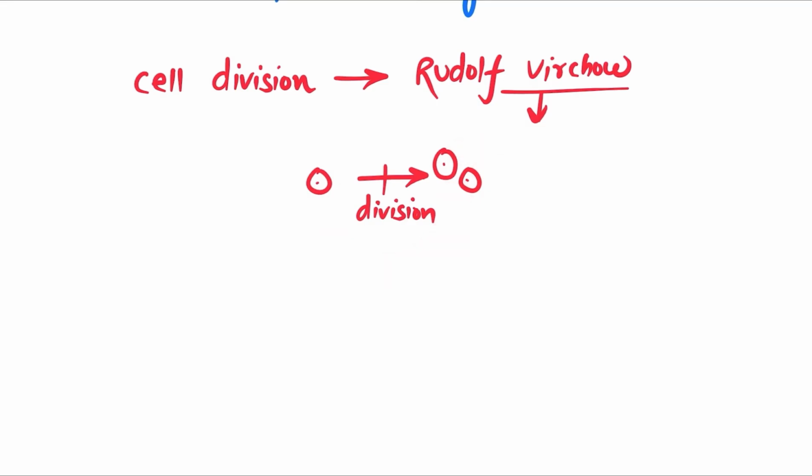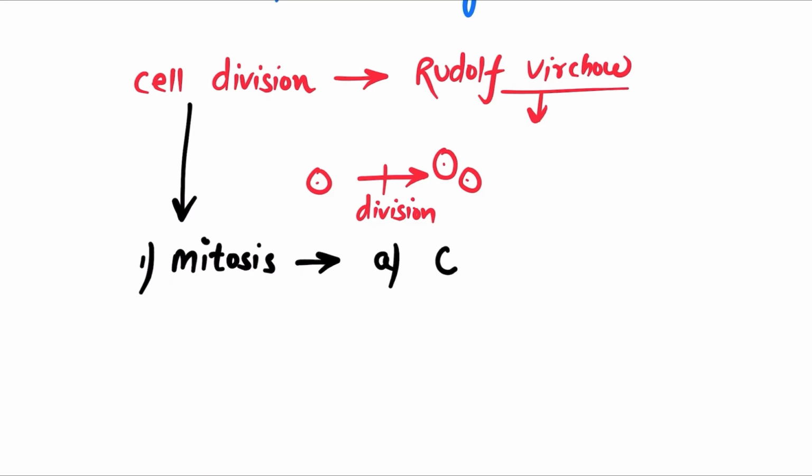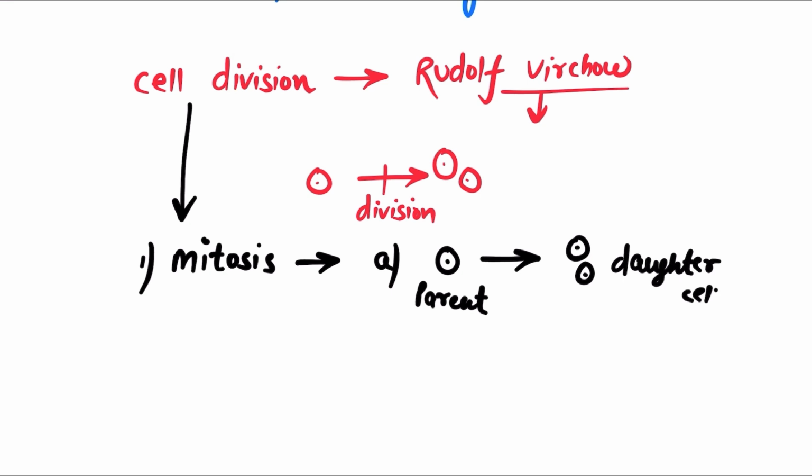So what are these cell divisions? We have two types of cell divisions. First is mitosis. In mitotic cell division, the first point is that there will be a parent cell and the parent cell will form two daughter cells. This is the first point for the mitotic division that you must remember.